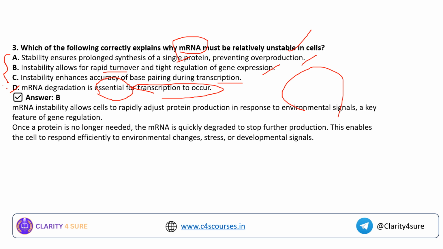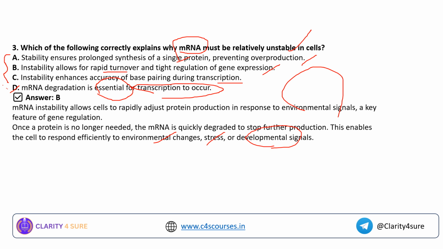So once this protein is no longer needed, after a certain point of time when the protein production is not needed, this mRNA is quickly degraded to stop the further protein production. Why does the stoppage of protein production become important? Because this enables the cell to respond efficiently to the environmental changes, stress and development signals. Okay, so till a certain point of time the protein production is needed. Once the protein production is not needed, the mRNA will stop.